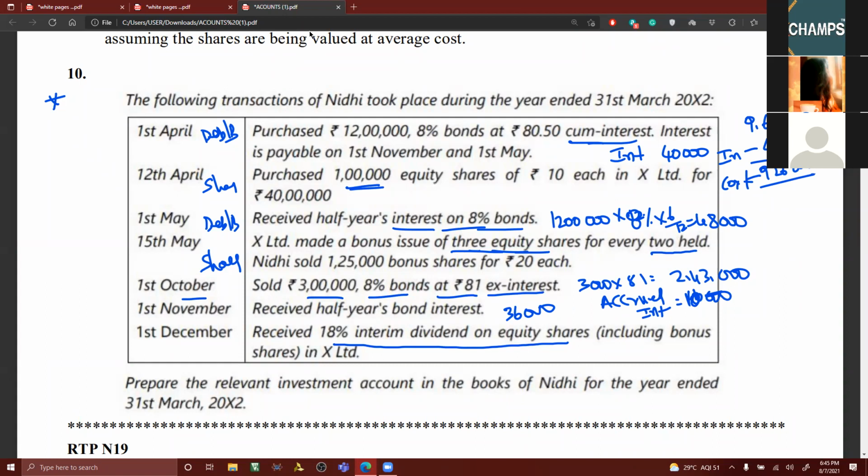What do you mean by that? For every 2 equity shares, how many bonus shares are they giving? 3 bonus shares. So how to calculate? 1 lakh by 2 into 3, am I right? Are you following, all of you, my dear friends? For every 2 equity shares, 3 bonus shares have been issued. For 1 lakh, how much will it be? 1 lakh by 2 into 3 is 1,50,000. This is bonus shares. Bonus shares value will be nil.